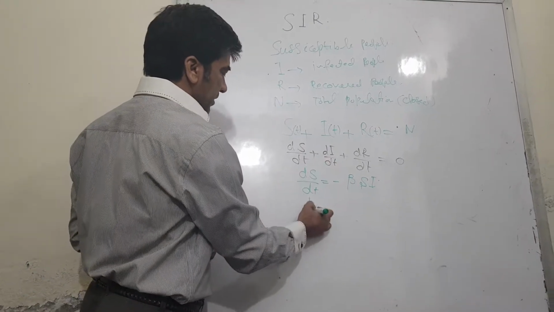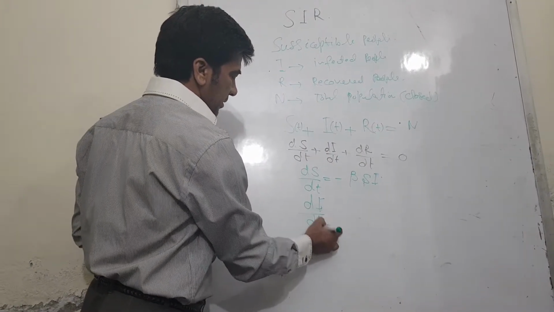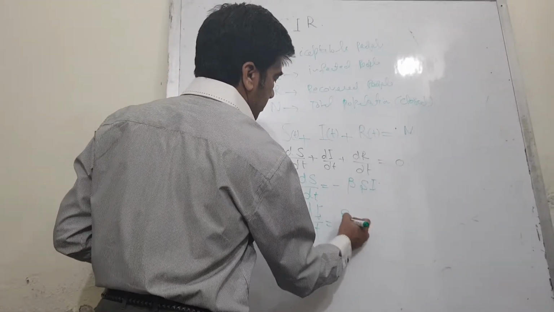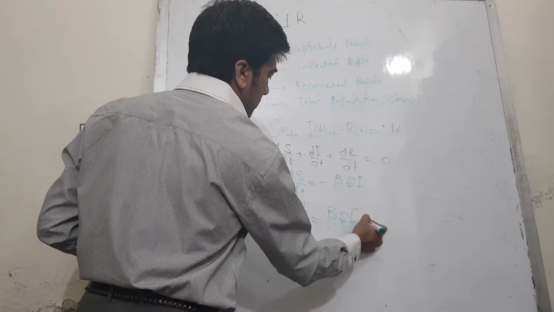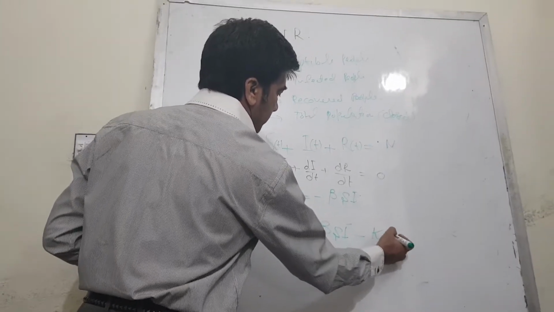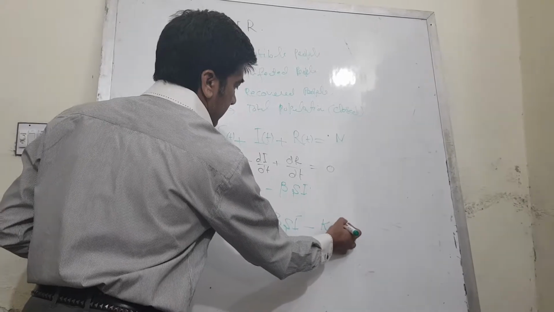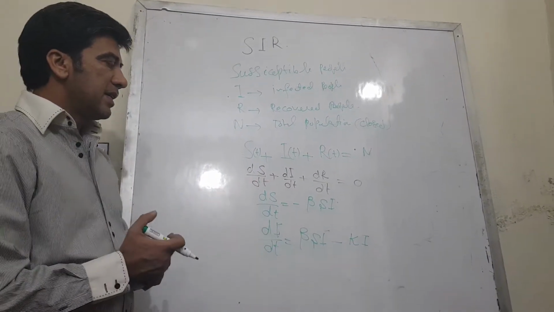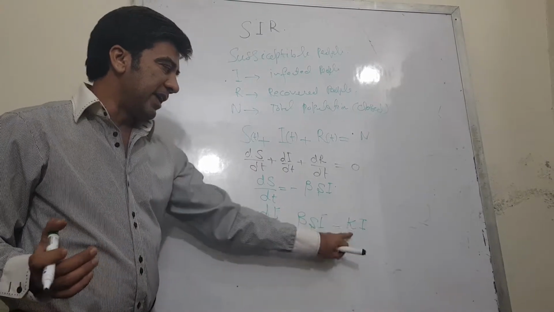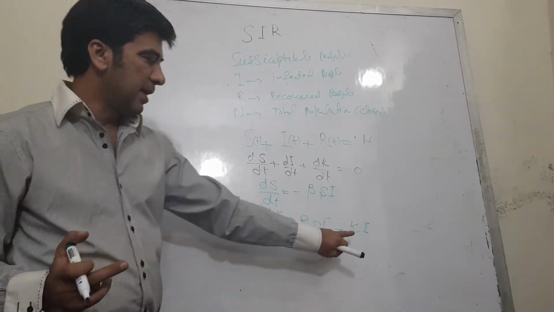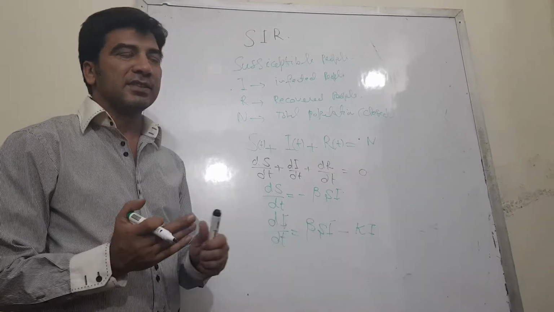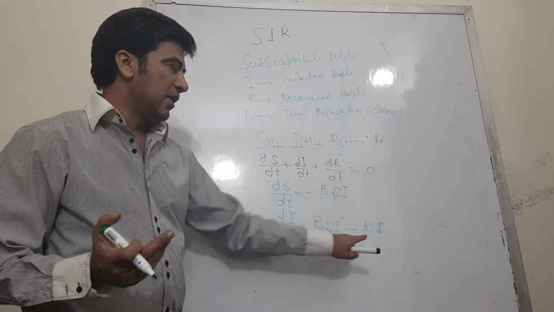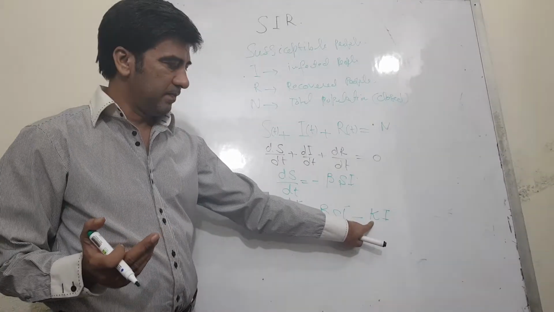And dI/dt is equal to beta S I minus k times I, where beta and k both are constants, and k here means how much time is generally taken by one patient to recover.